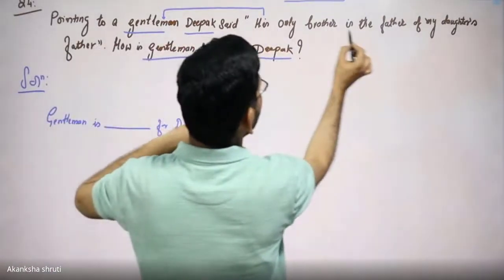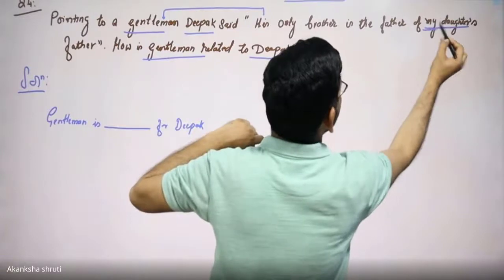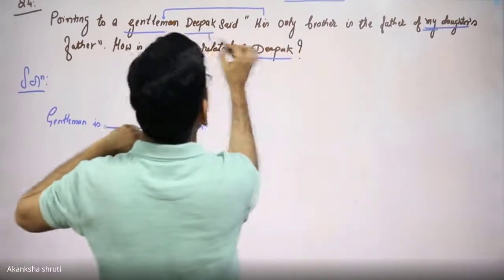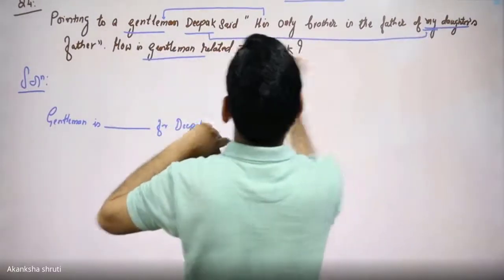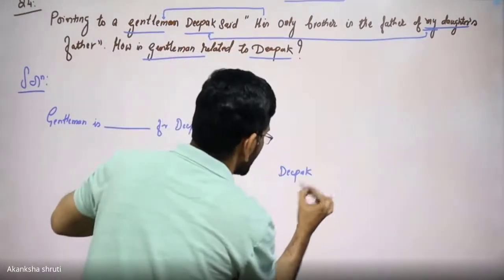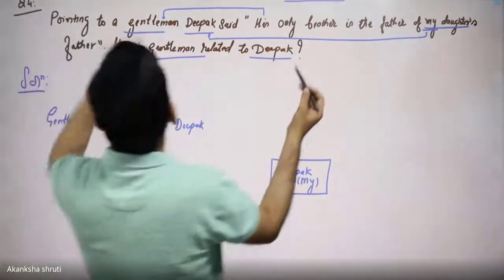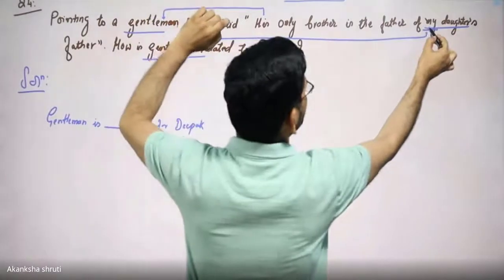So his only brother is the father of my daughter's father. Means this my is for this Deepak. So let us start with this Deepak. Means this Deepak is me. Now let us decode this statement.